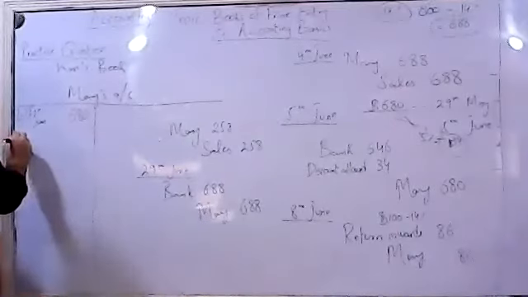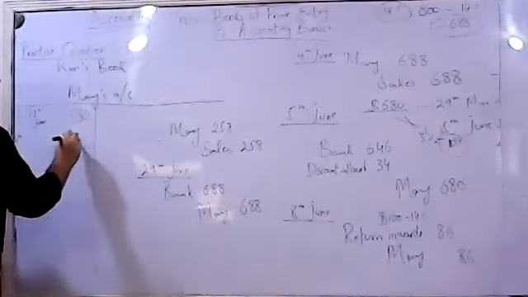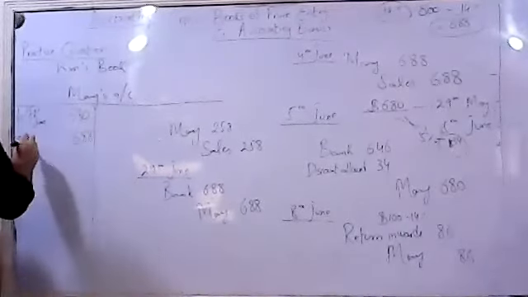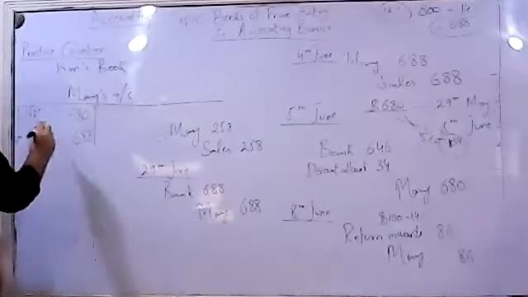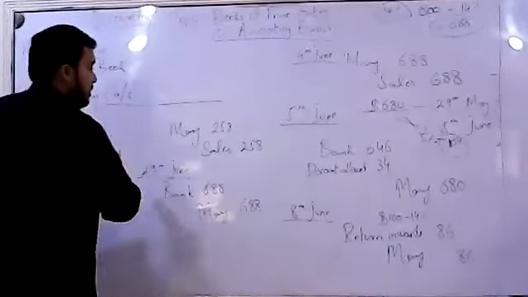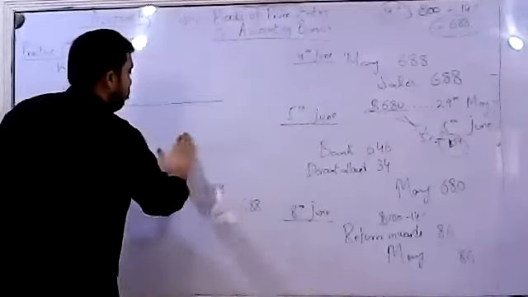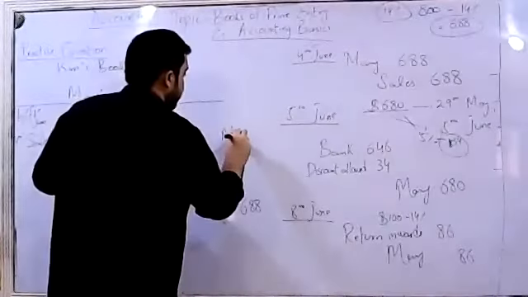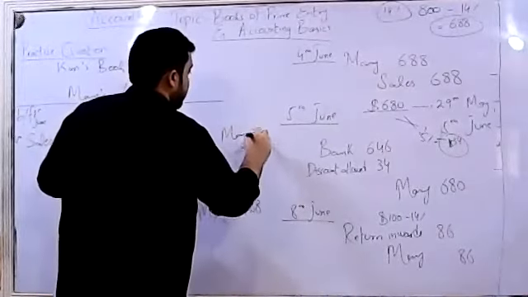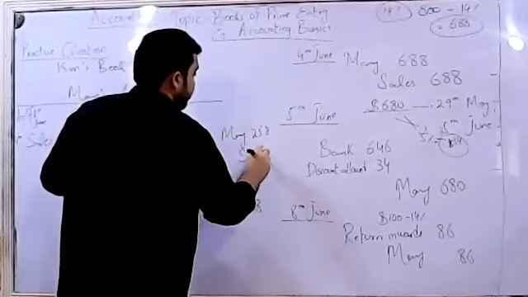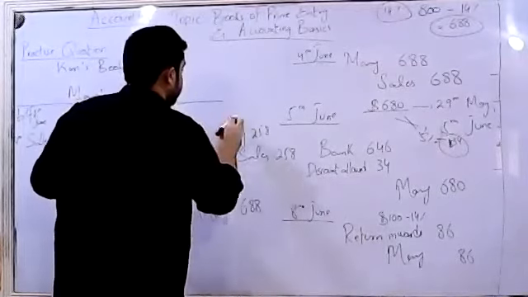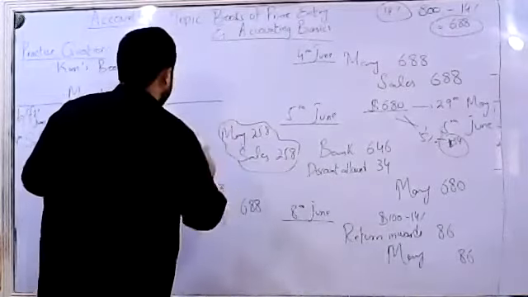Mary account debit 688 because of sales. Then on 5th June, I'll move this entry a bit over here. Mary account debit to sales 258, so that we have sufficient space over there in the ledger.